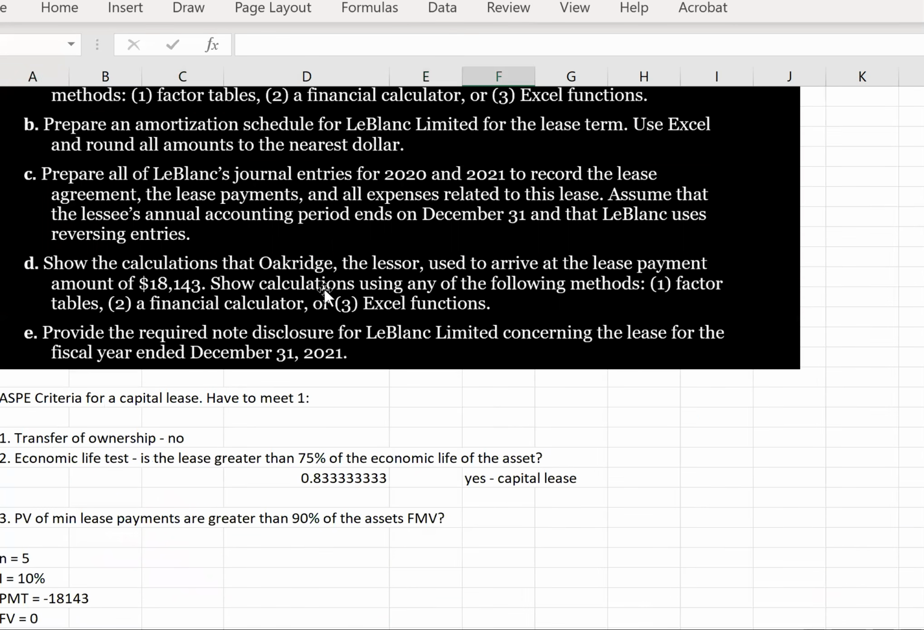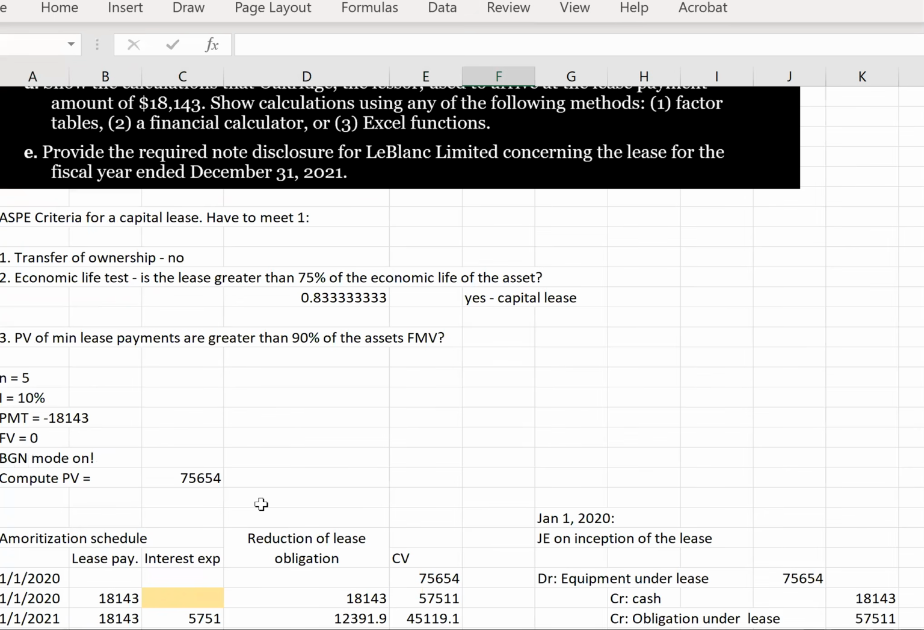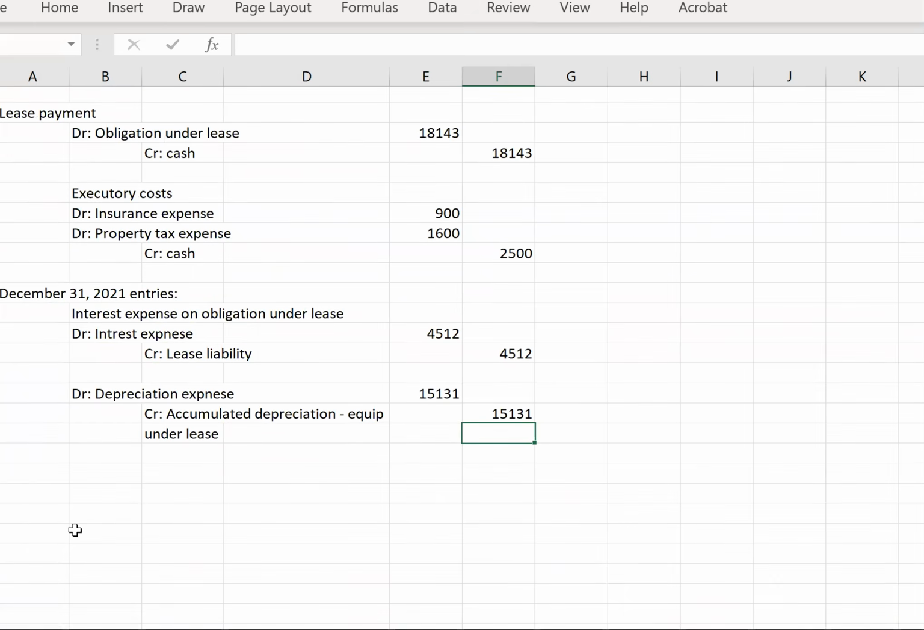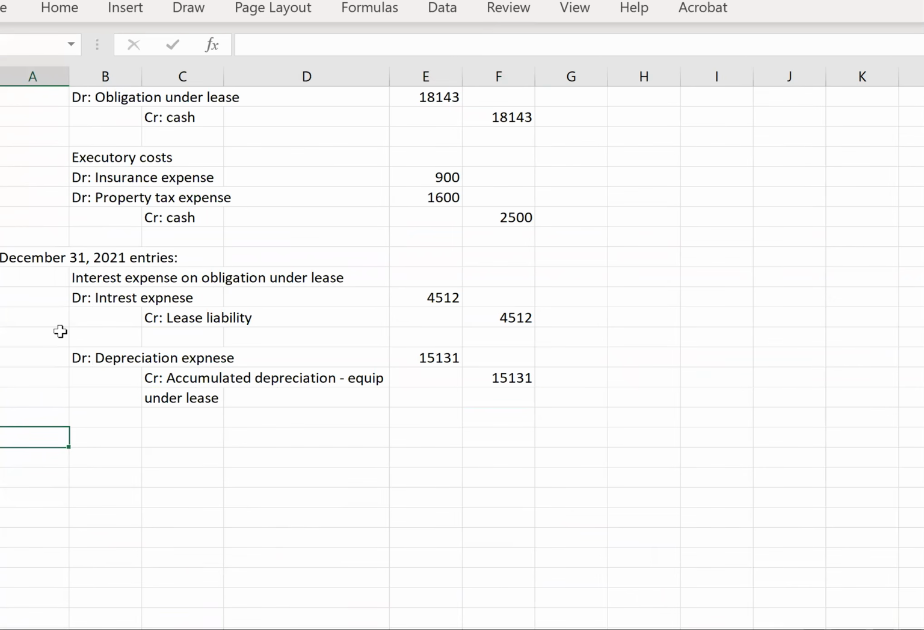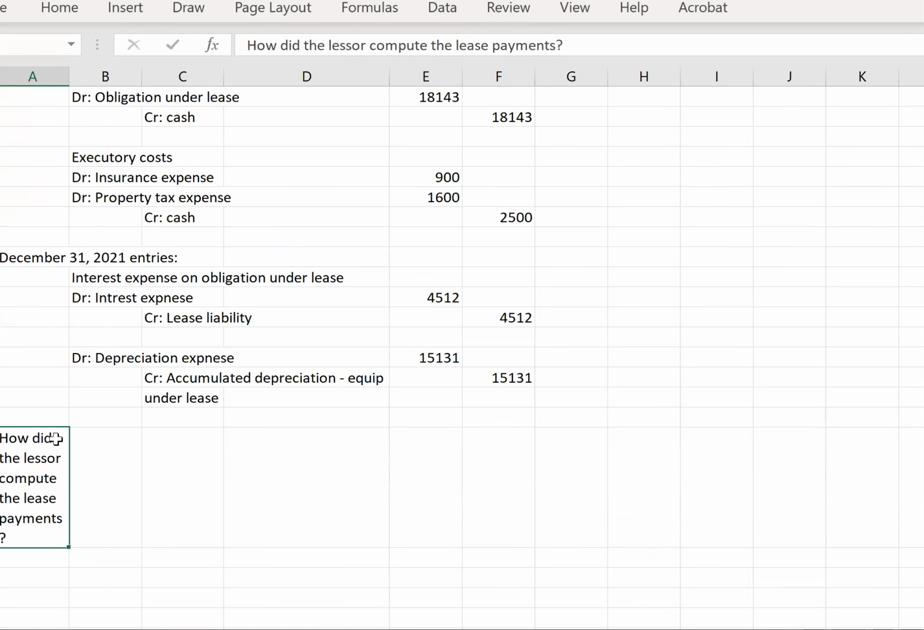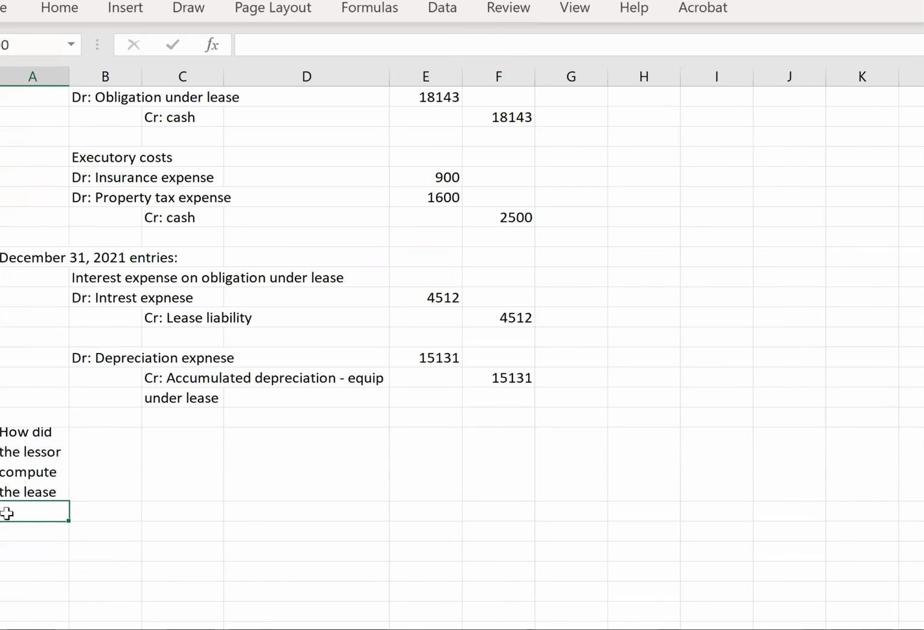Okay, let's see what we have next. Show that Oak Ridge, the lessor, used to arrive at the lease payment amount of 18,143. So how did the lessor compute the lease payments? Okay, so what we're going to have then